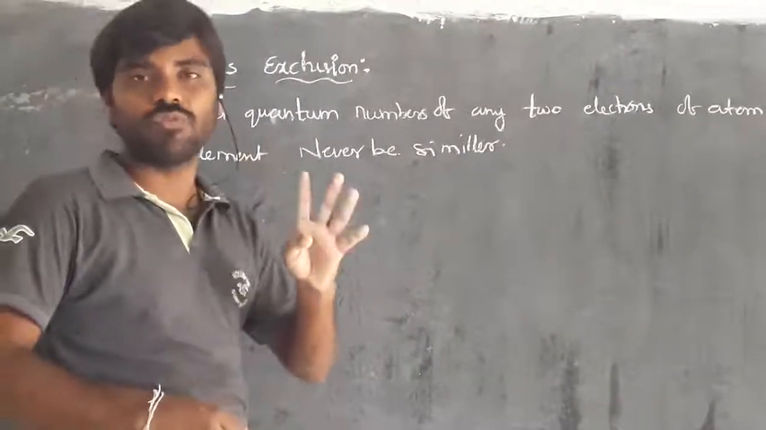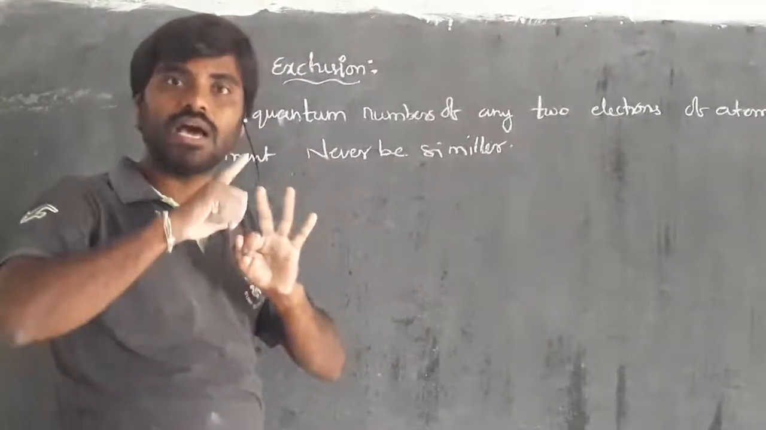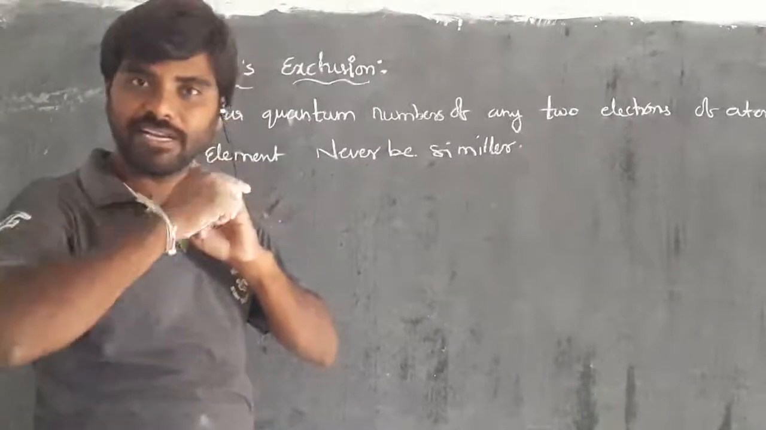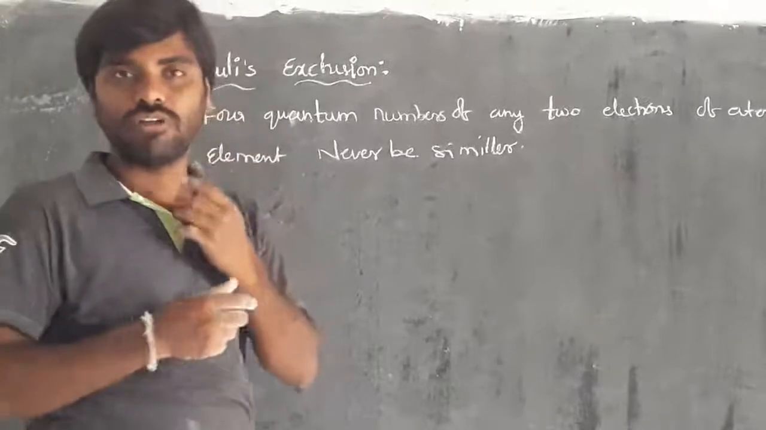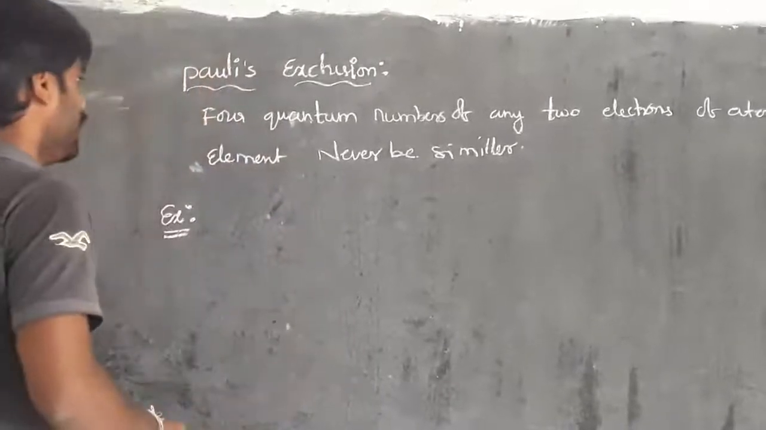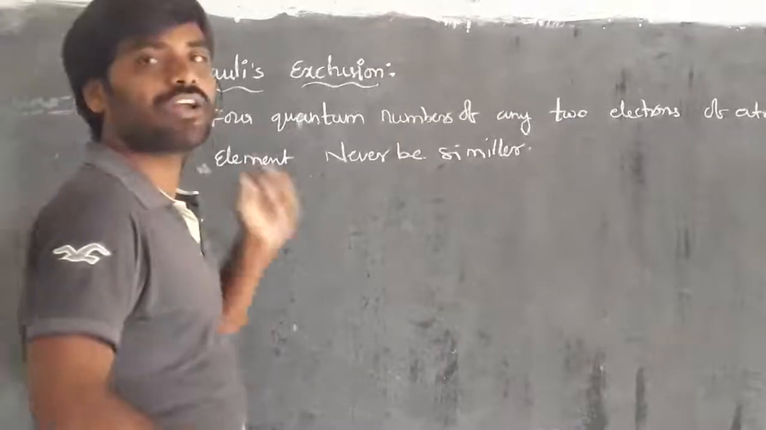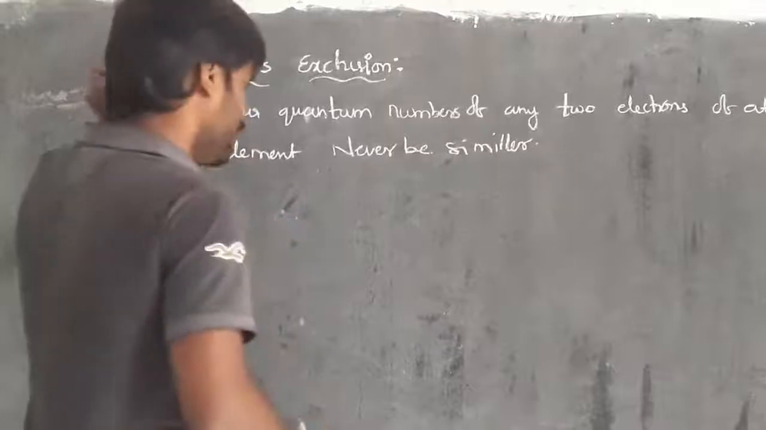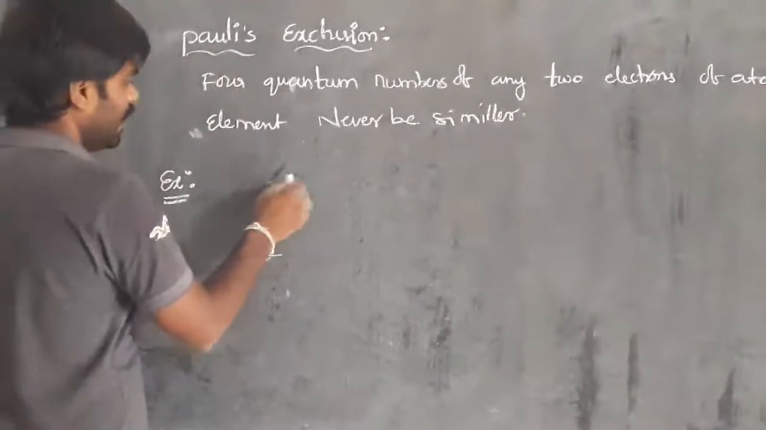So what are the four quantum numbers? Already we have the principal quantum number, angular quantum number, magnetic quantum number, and finally the spin quantum number. These four quantum numbers will never be similar in the electronic configuration of a particular atom of an element. So for that we have to take one example.